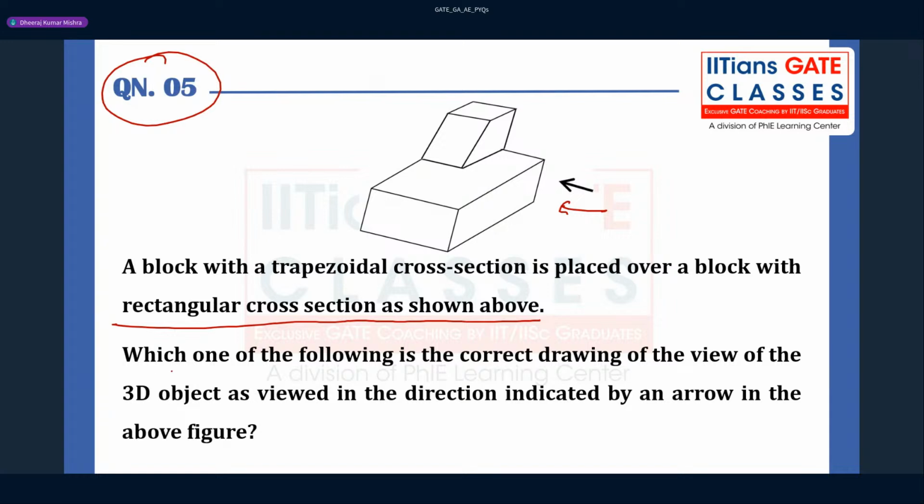Which one of the following is the correct drawing of the view of the 3D object as viewed in the direction indicated by the arrow in the above figure? If you look from this side, you will get first of all a rectangle here, and then you get this kind of a situation.